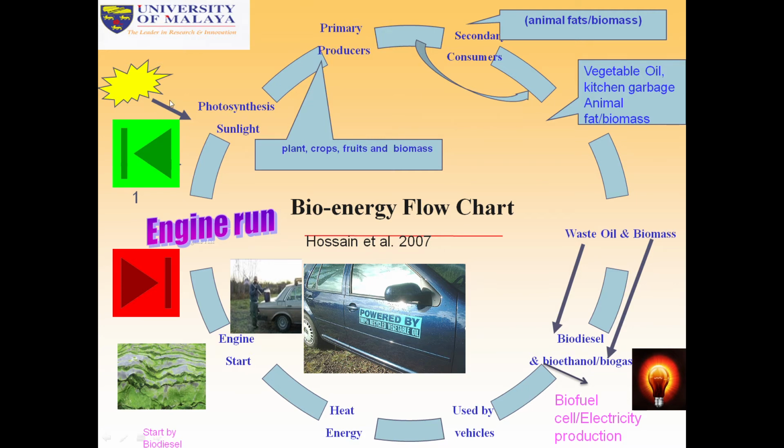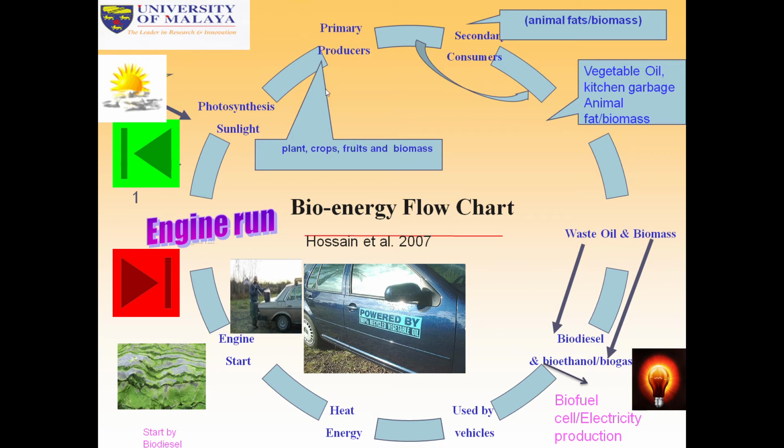This is the photosynthesis, this is the sunlight. Using sunlight, photosynthesis occurs. Then through photosynthesis, sugars can be produced by plants, crops, fruits and biomass.